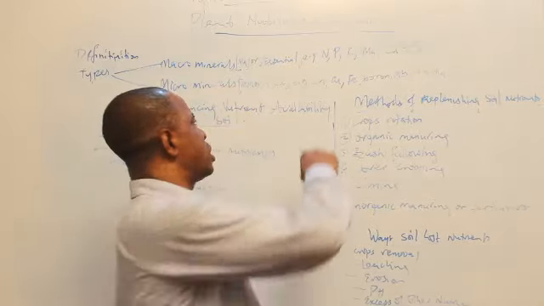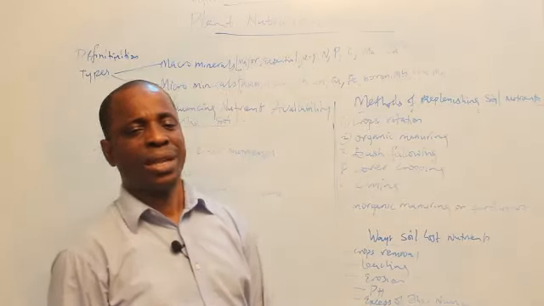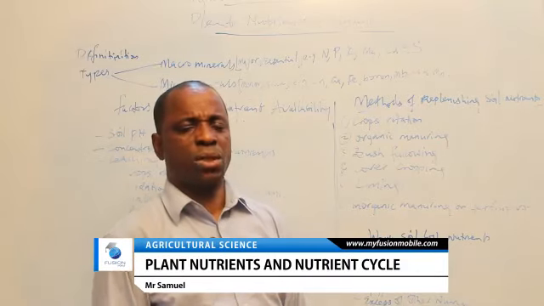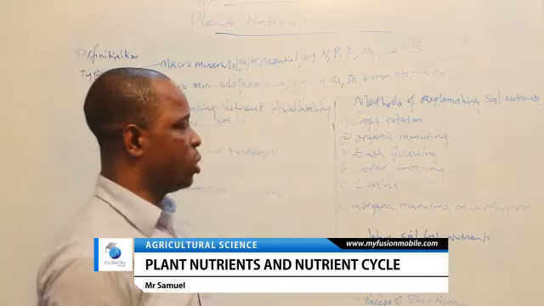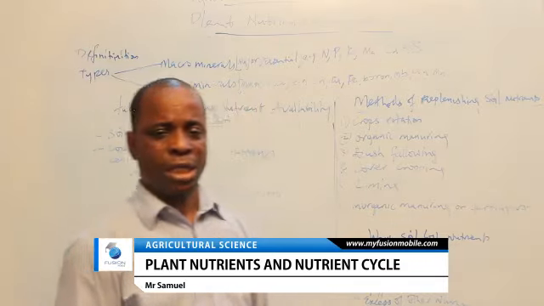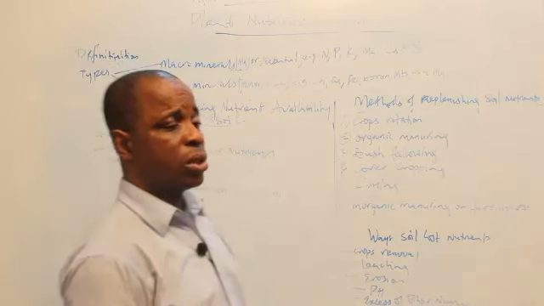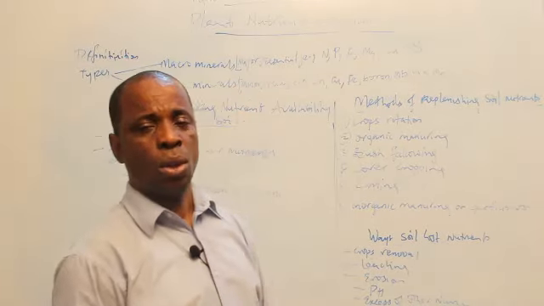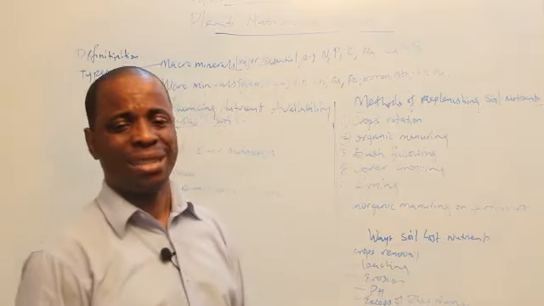Now, whenever any of these micro minerals is lacking in the soil, the effect is not immediately felt. The plant doesn't immediately suffer it. If you want to add the micro mineral, you may do it through a method known as foliar spray. But if you want to put the macro minerals into the soil, they must not touch the body of the plant. So you put them in the form of ring hole or side band placement, or sometimes the broadcasting method before the crops are planted.